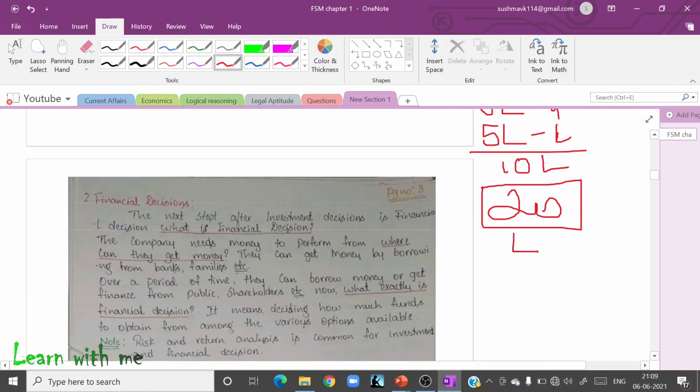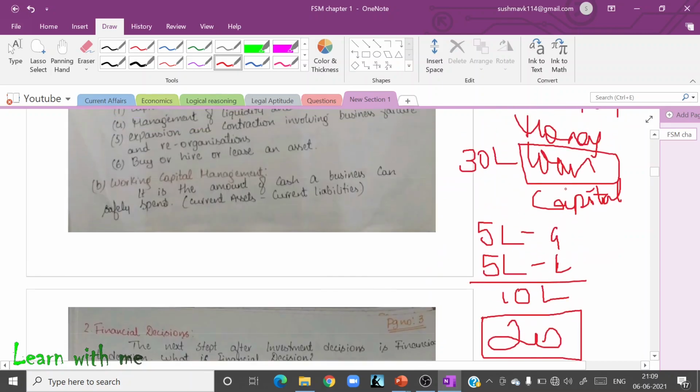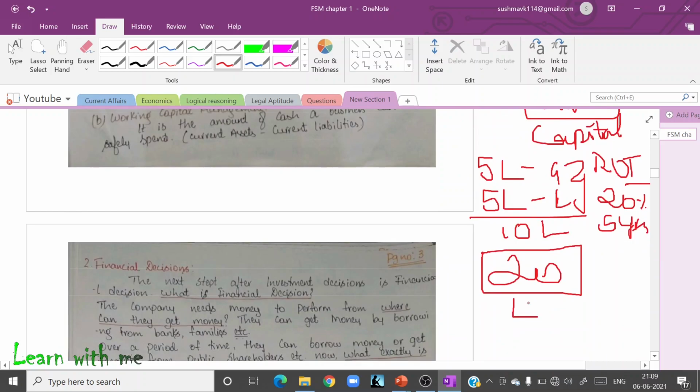Suppose I book a loss. Let us assume these two long-term investments will give me a return. That is what we learned, right? Return on investment. I made a very good plan and I was really confident. Now in the next year, after constructing the business, I booked a loss.